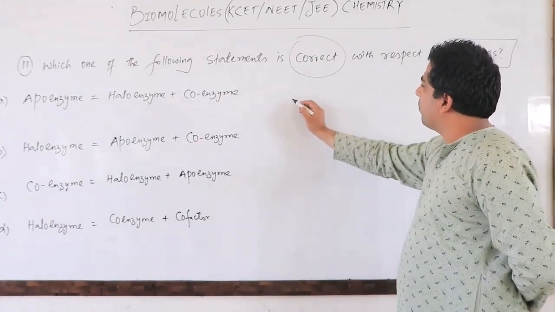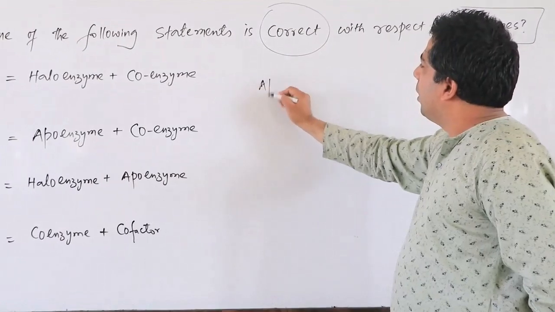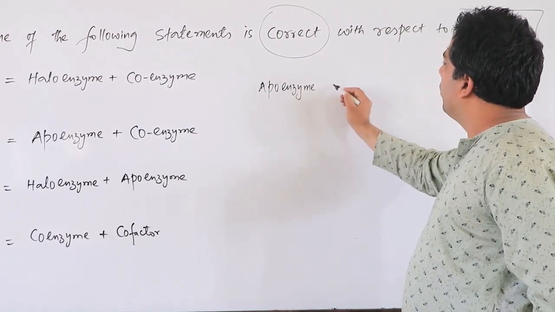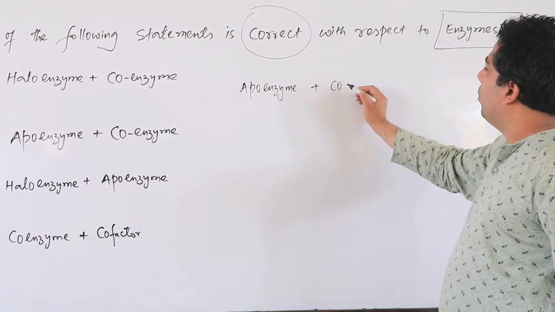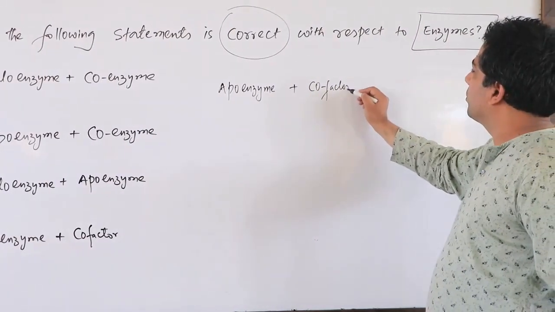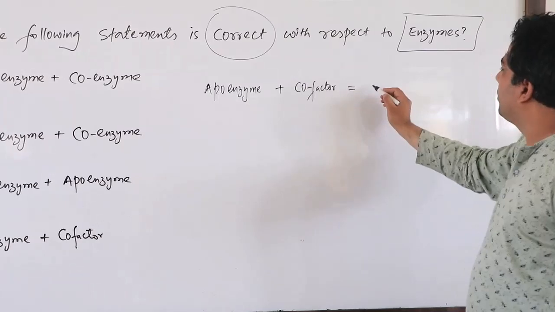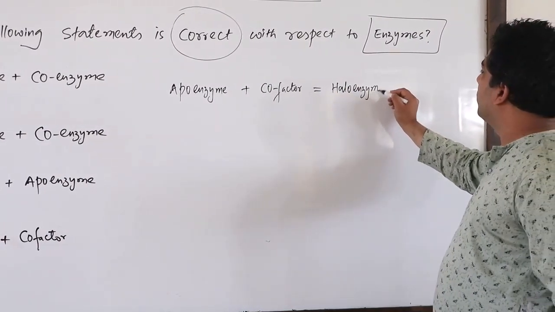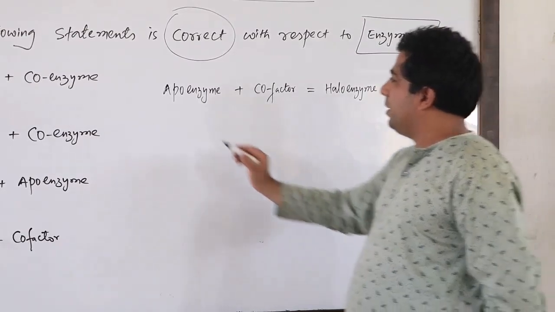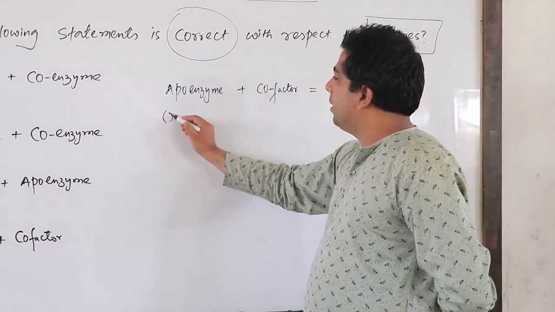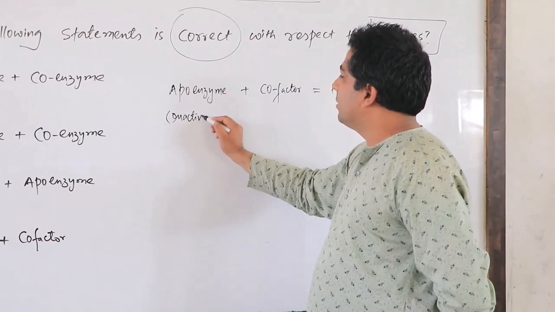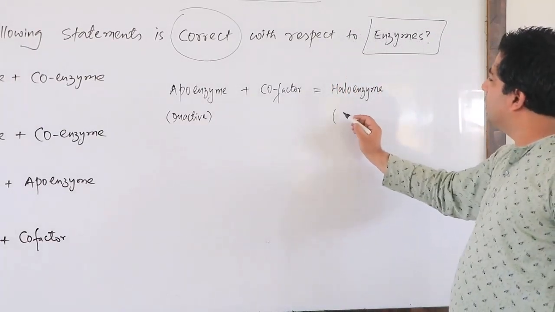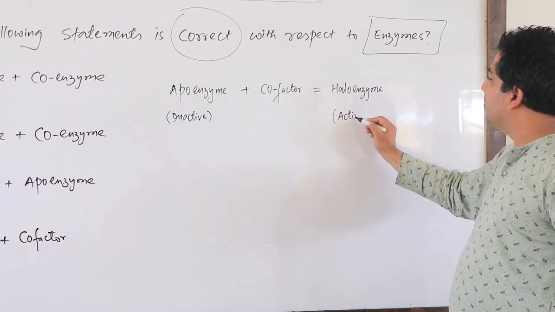Remember always, my dear friends, apoenzyme plus cofactor gives us holoenzyme. And remember one thing: this apoenzyme is basically an inactive enzyme, and this holoenzyme is basically the active enzyme.